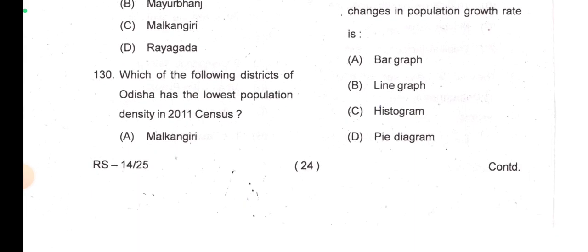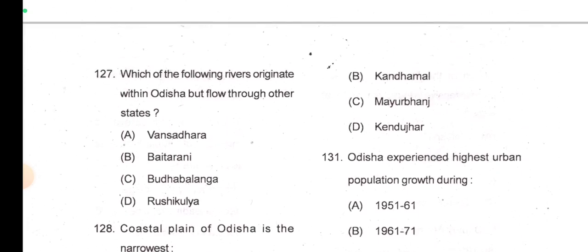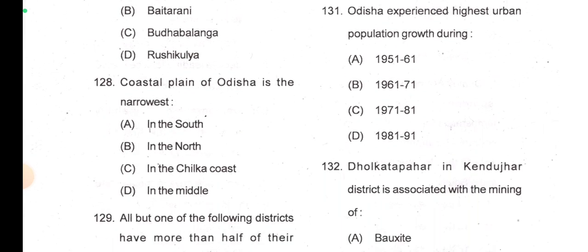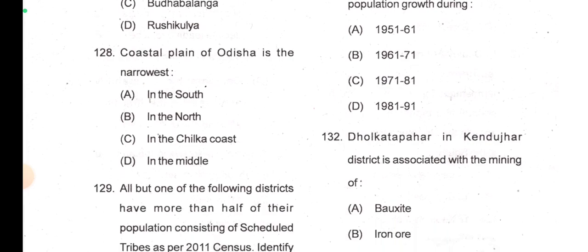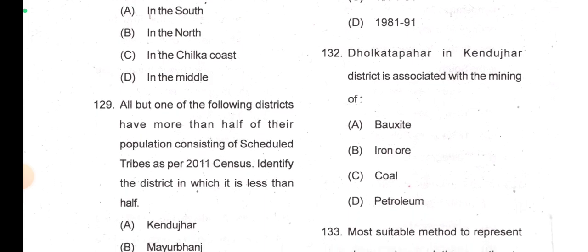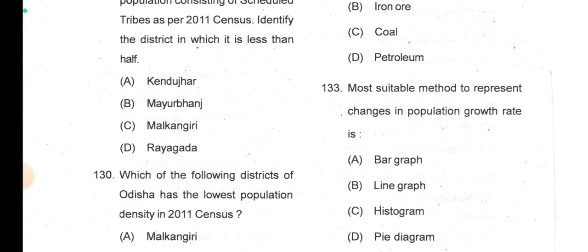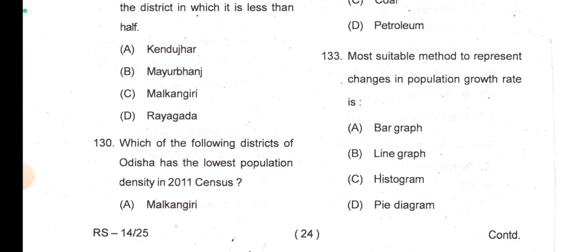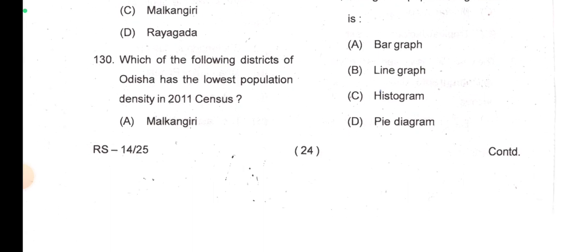Which of the following districts of Orissa has the lowest population density? I did not search it. Orissa experienced the highest urban population growth during 1961 to 71. Dholkata Pahar in Kendujhar district is associated with the mining of bauxite. The most suitable method to represent changes in population growth rate is the line graph.